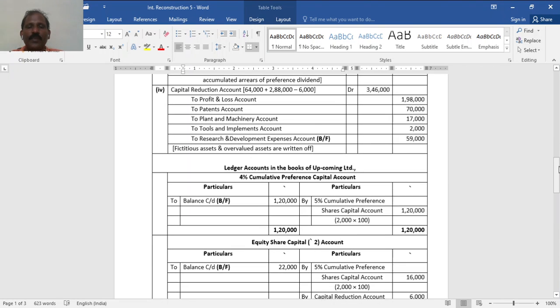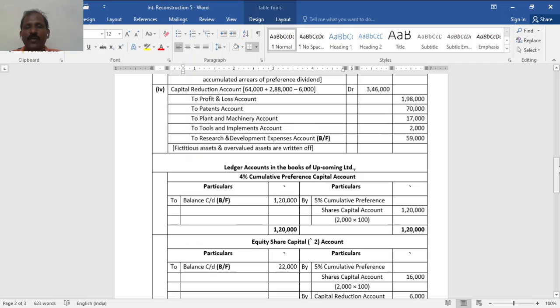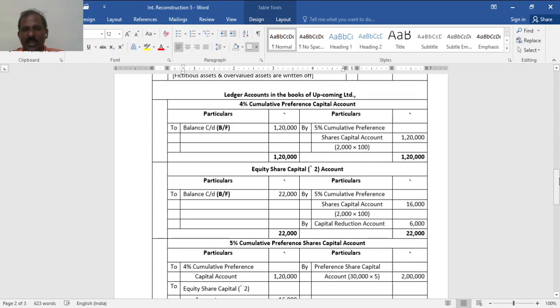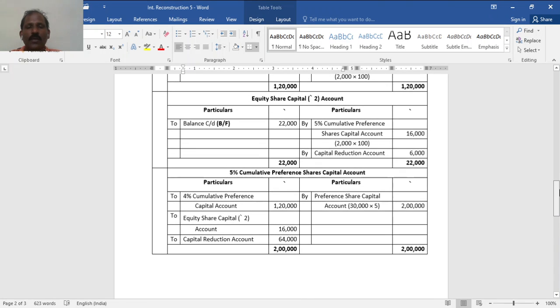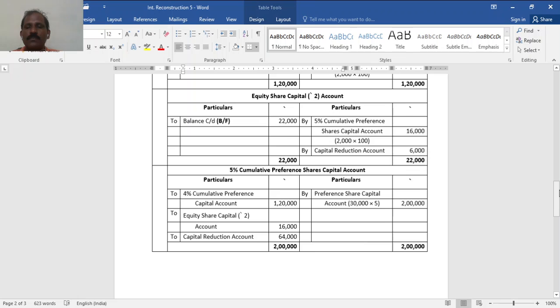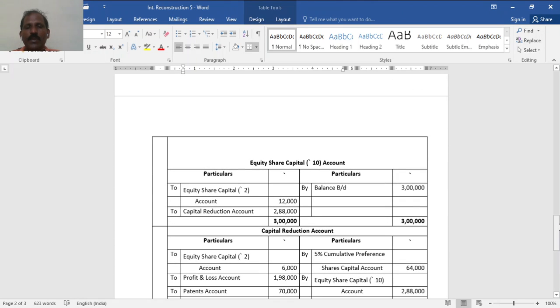You are asked to prepare the ledger accounts. 4% cumulative preference share capital: by 5% cumulative preference shares, then balance carried down. The equity shares of 2 each: cumulative preference 16,000, arrears 6,000, from capital reduction, total 22,000. The old 5% cumulative preference capital: 2 lakh, converted to new preference, 16,000 equity and capital reduction account. Then old equity share capital of 10: by balance brought in 30, 12,000 new and capital reduction balance.